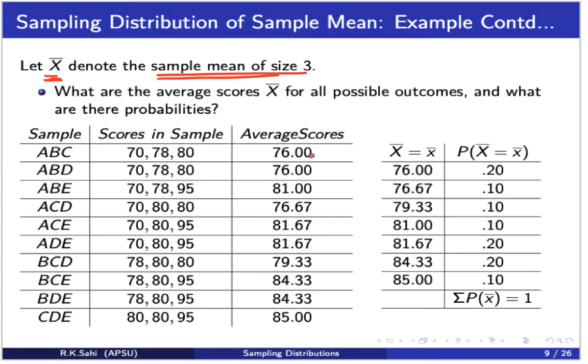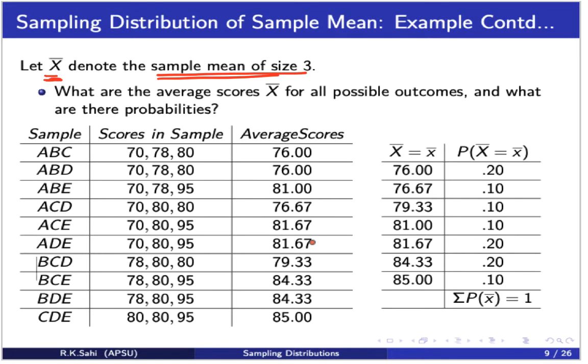So we get 76, 76. Then for 70, 78, 95, we got 81. For 70, 80, 95, we got 81.67. We actually get it 2 times. Then 84.33, 84.33 again 2 times, but the rest were ones.